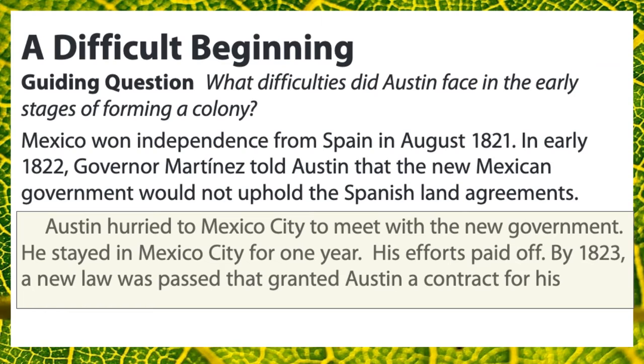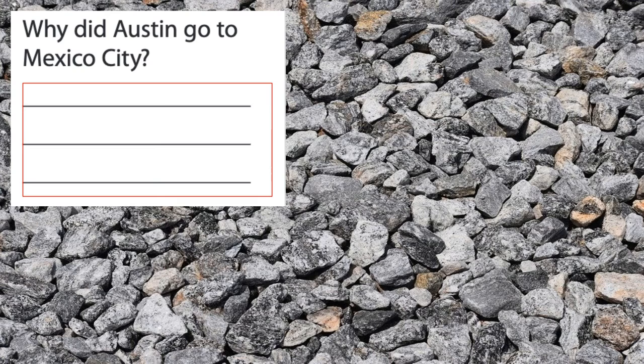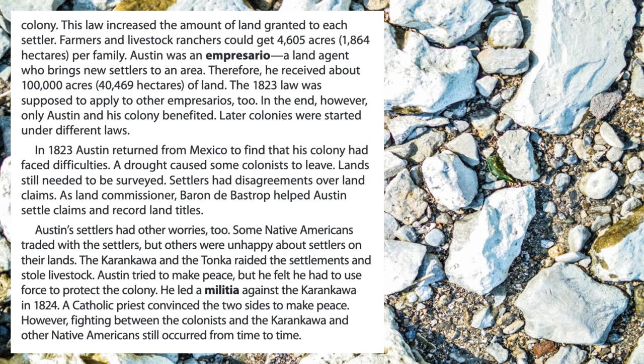Mexico won independence from Spain in August 1821. In early 1822, Governor Martinez told Austin that the new Spanish government would not uphold the Spanish land agreements. Austin hurried to Mexico City to meet with the new government. He stayed in Mexico City for 1 year. His efforts paid off. By 1823, a new law was passed that granted Austin a contract for his colony.